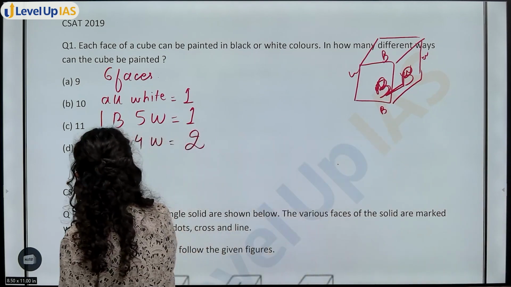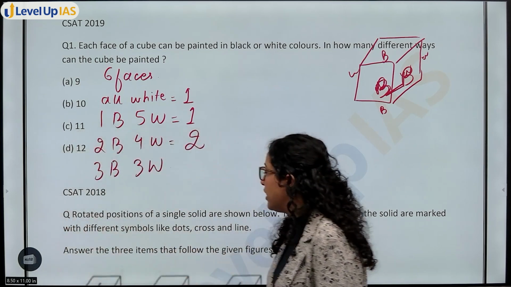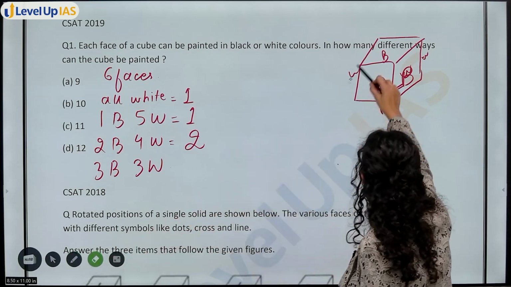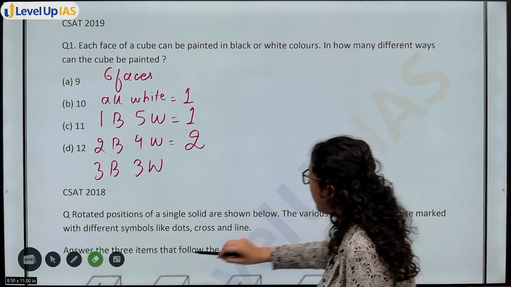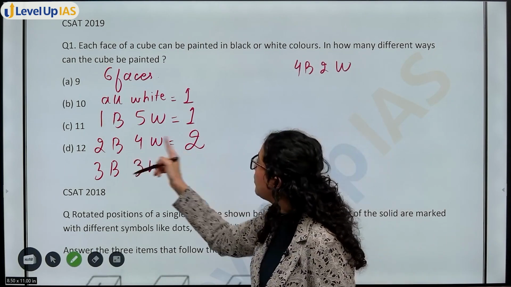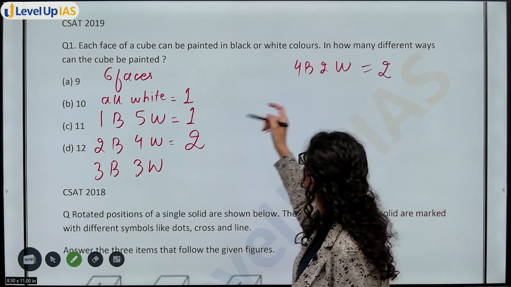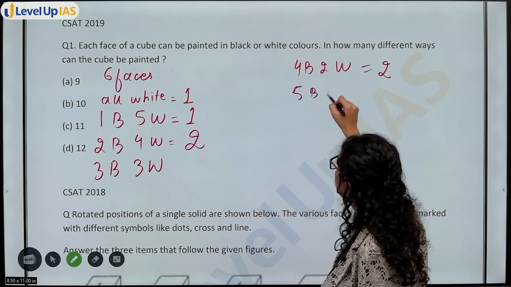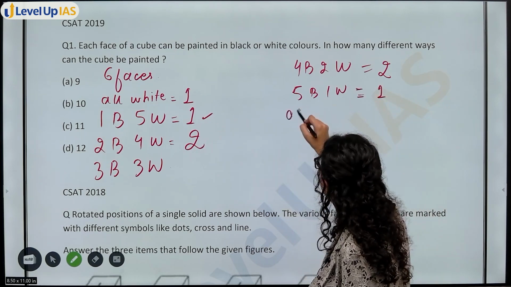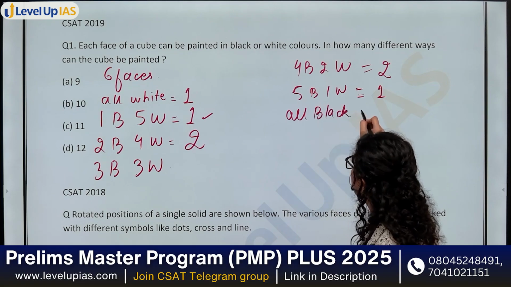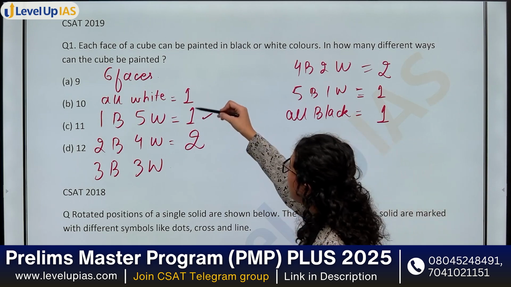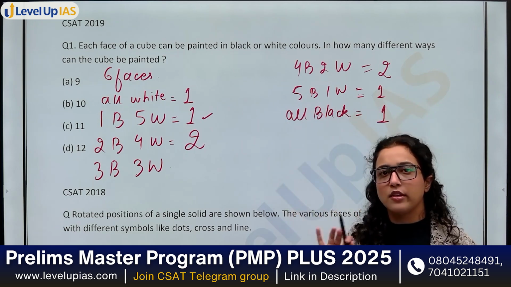Then you have 3 black, 3 white. Let's firstly make all the other cases also. You have 3 black, 3 white. Then you have 4 black, 2 white. 4 black, 2 white, so same 2 cases. Then you have 5 black, 1 white. Again same 1 case. Then you will have all black. For all black again you will have 1 case. So that means till now 2, 3, 4, 2, 3, 4, 8 cases are over.